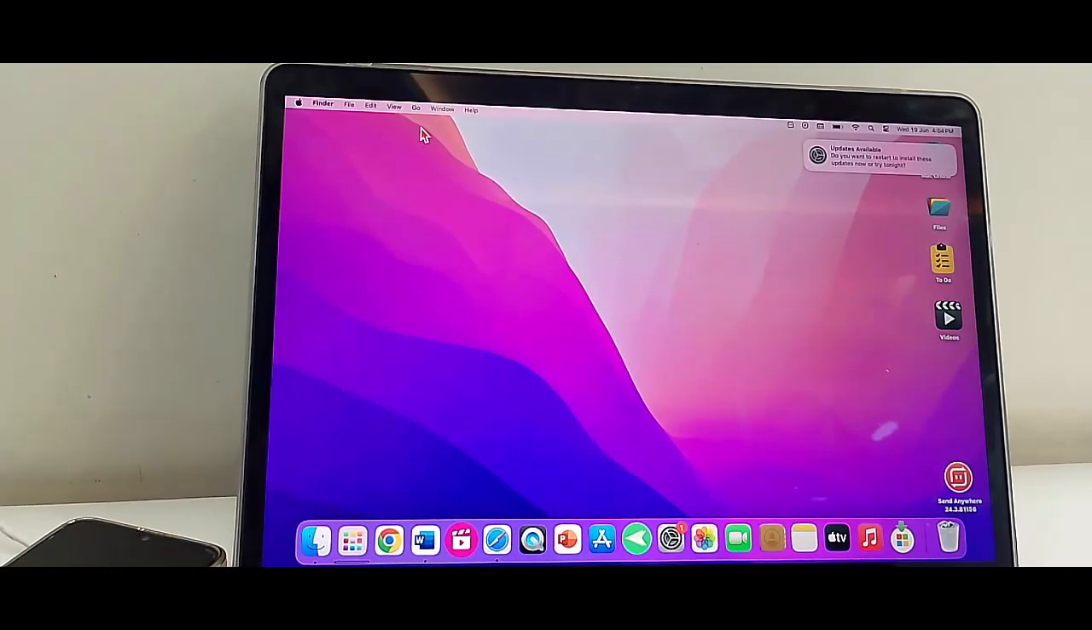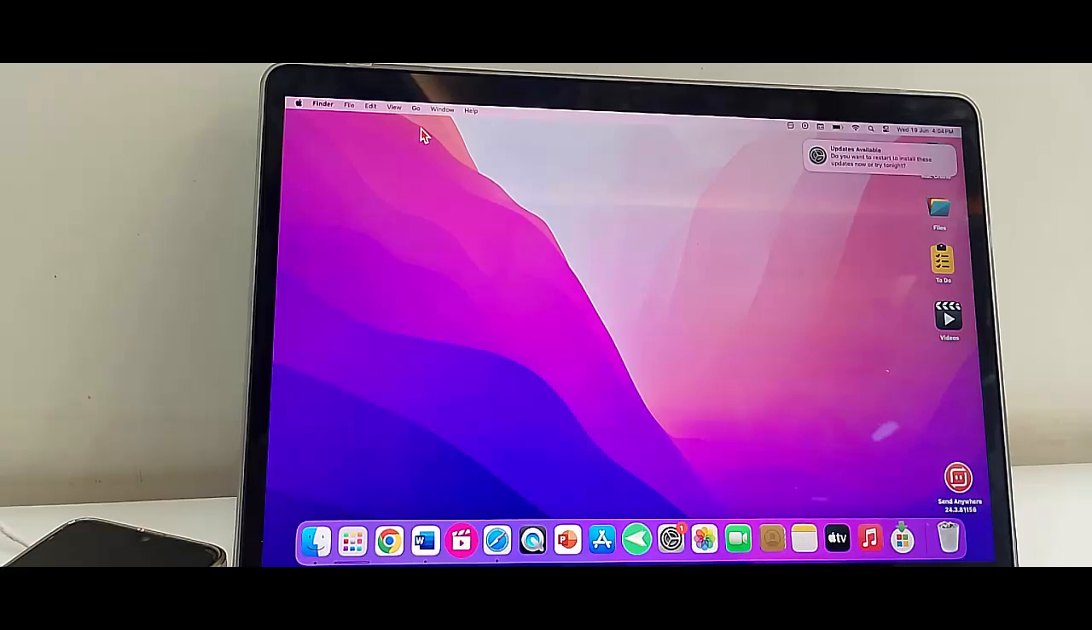Hey guys, welcome back. Today in this video I am going to show you how to fix MacBook not outputting in high refresh rate to external monitor. So for this guys, I will show you 5 methods to fix this problem. So guys, first one, simply restart your Mac and try.